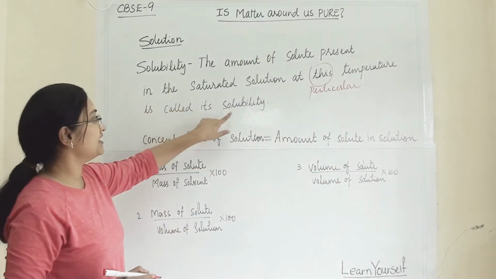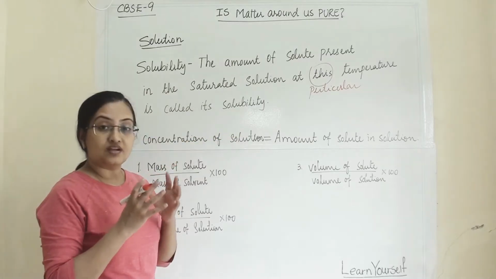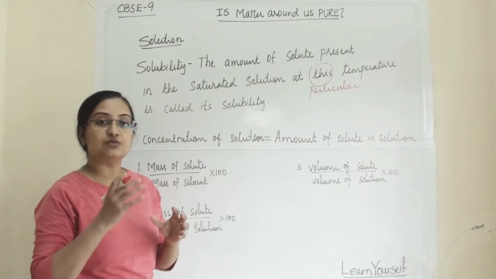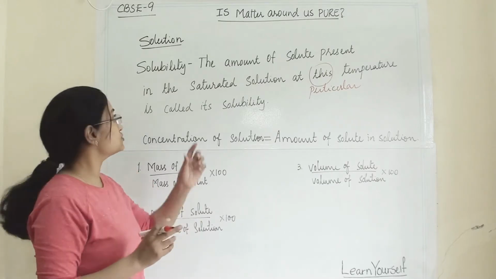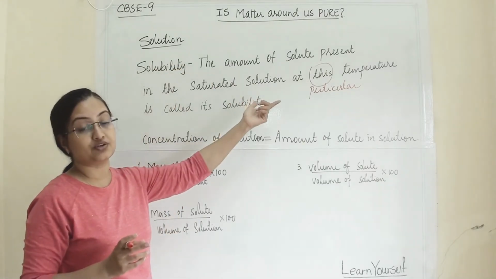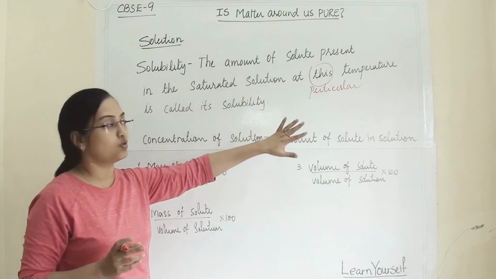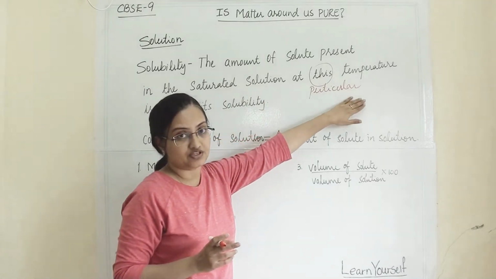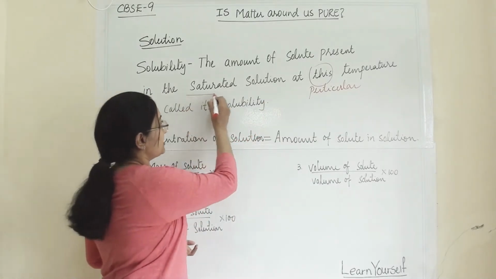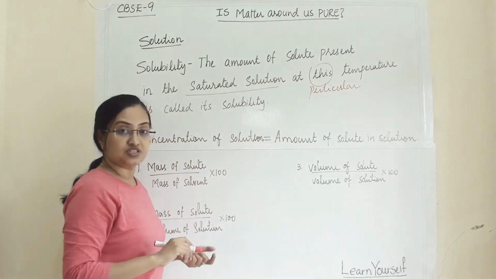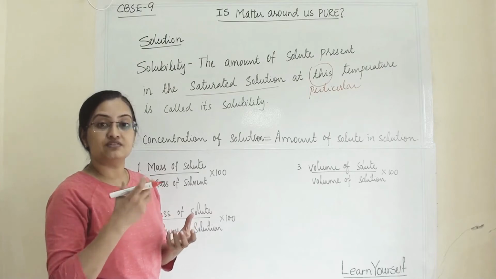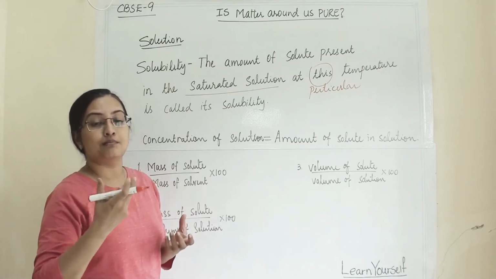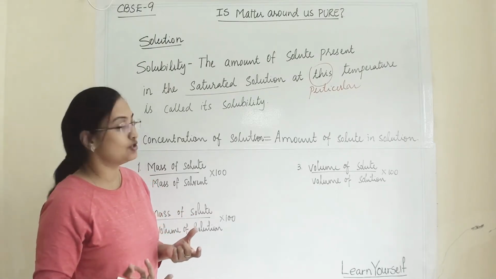Whatever amount of solute is present in a saturated solution is the solubility of that particular solute in that solvent at a particular temperature. Earlier we discussed what a saturated solution is: a solution in which we have dissolved solute till its maximum limit of solubility.